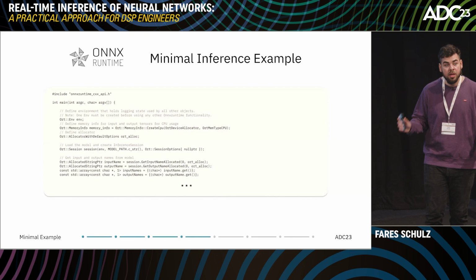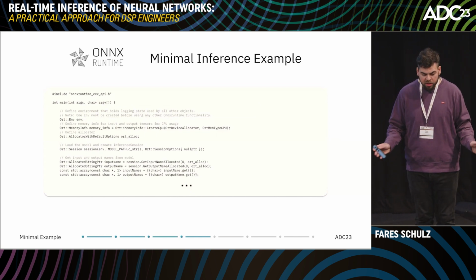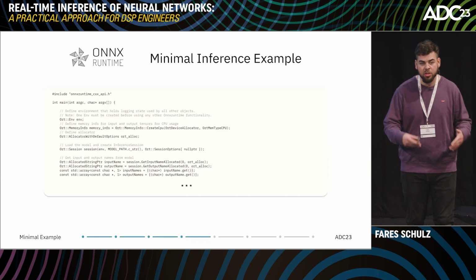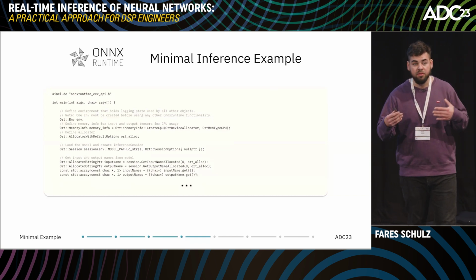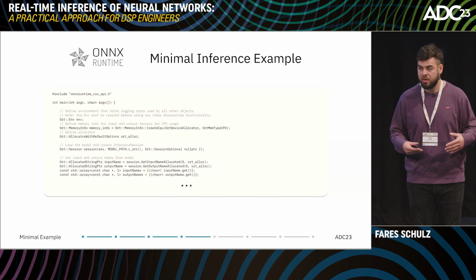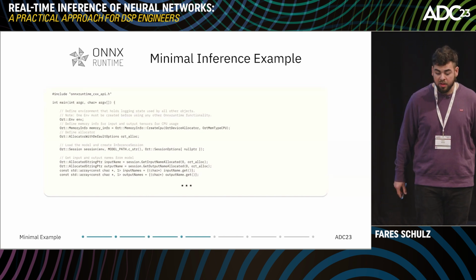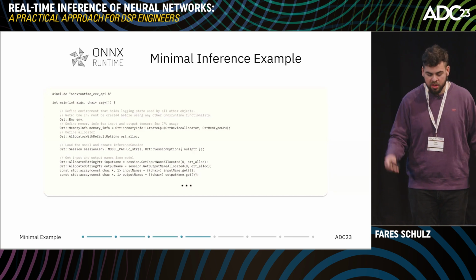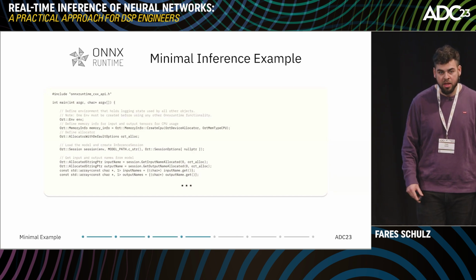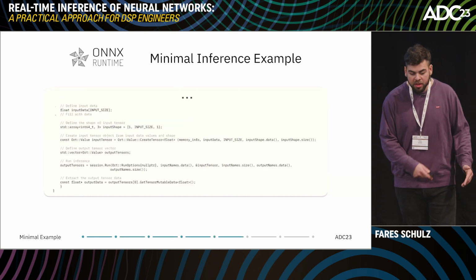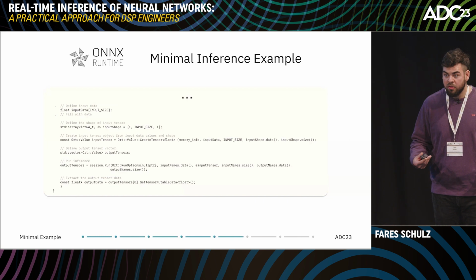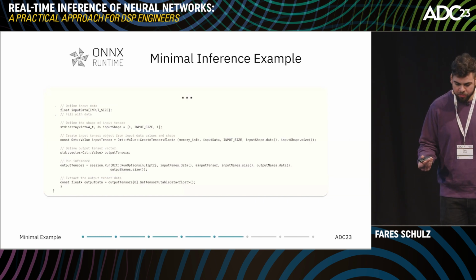So this is a minimal inference example in ONNXRuntime. On the first page, we have the model which is being loaded, and we are defining some options. For example, we are assigning this model to the CPU, so we want to utilize the CPU. We can also utilize the GPU in ONNXRuntime. In the second step, we take our input data and make an input tensor out of it, which has a specific shape.